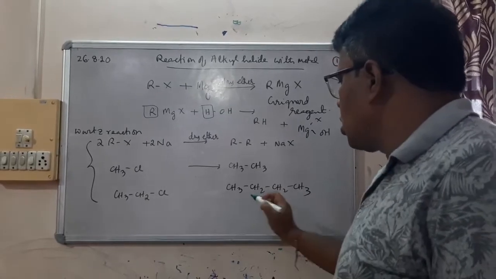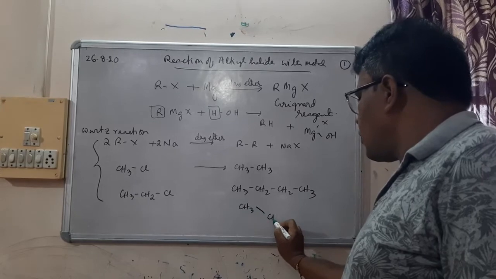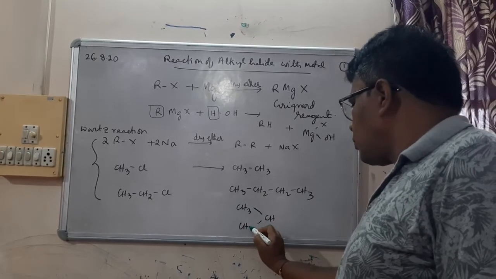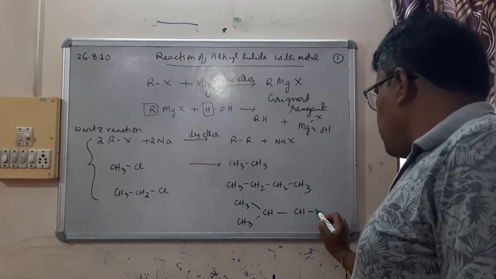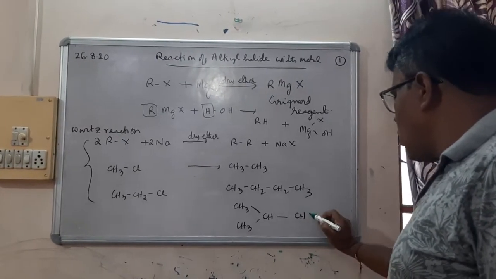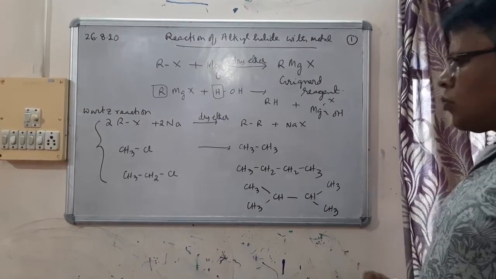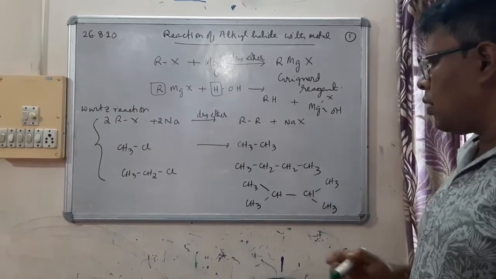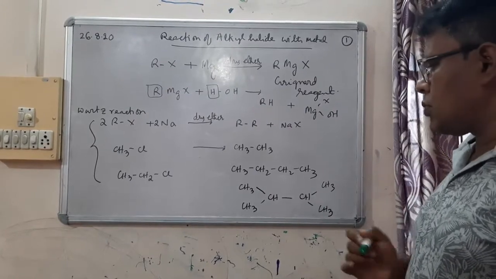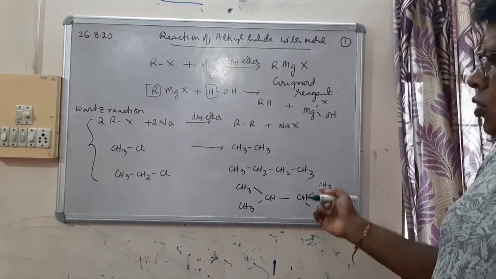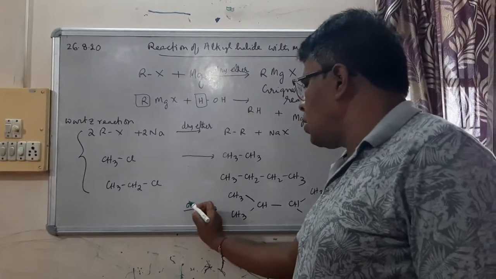Suppose a question comes in the exam: how is this alkane prepared by Wurtz reaction? Write the chemical equation. So the chemical equation will be, here you have to write dry ether.